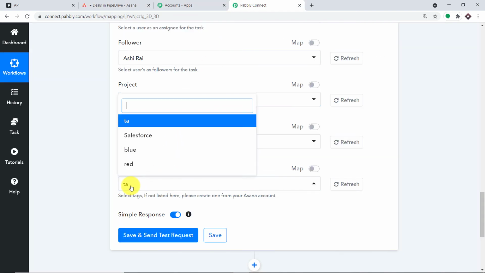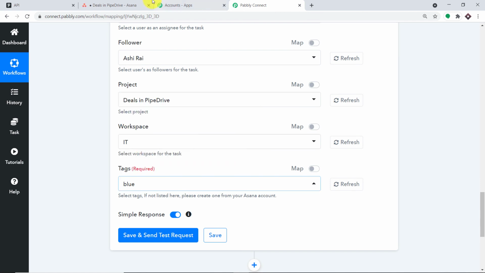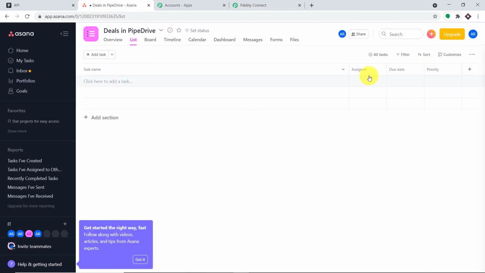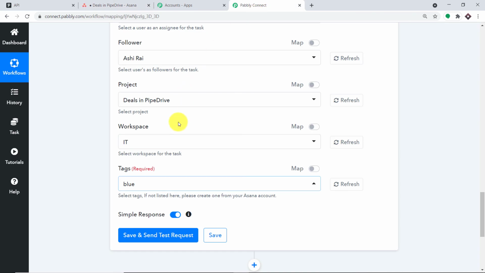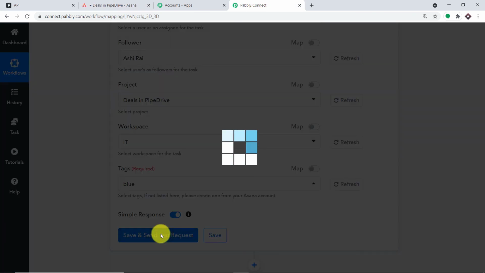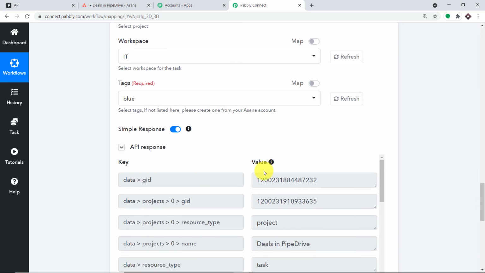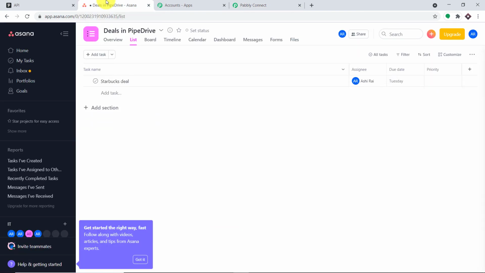So now comes the tag. So these are the tags we have. Now if you want to impose more tags, you just go here and create more tags. I'm not going to do that. So the tag I'm giving is blue. So let me just click on save and send request to create a task in Asana. Okay, so the API response is showing that the data has been sent. So yeah, we do have the deal, Starbucks deal.